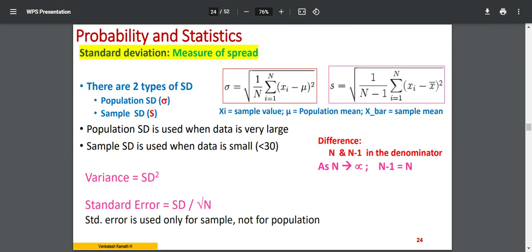So what is the difference between a population and a sample? Population is nothing but a very large group for which the statistic values may not be known to you, whereas a sample is a subset of the population. You know about elections, that is exit polls. They cannot go to the whole population. The whole population means about 40 to 50 crore voters. So the one who conducts the exit poll survey cannot reach all 40 or 50 crore people.